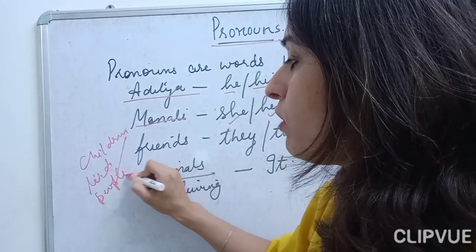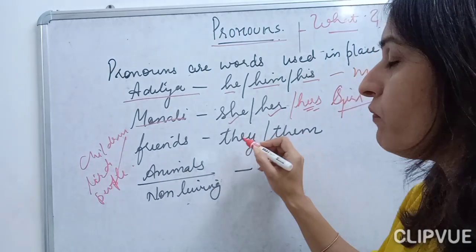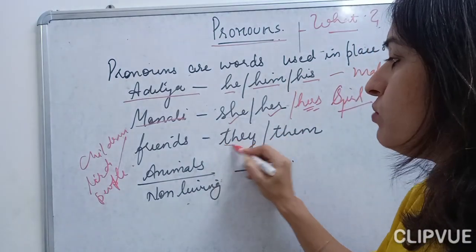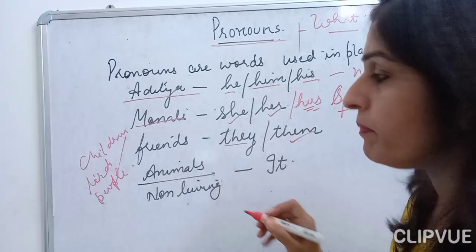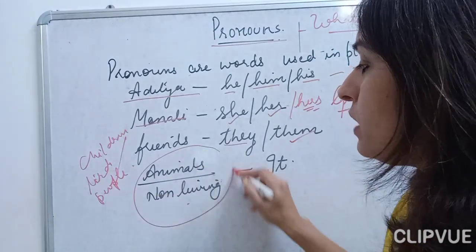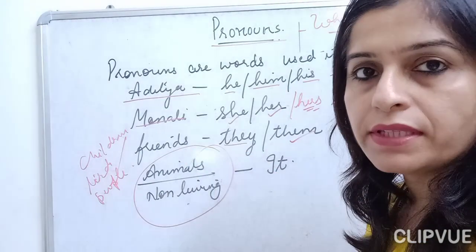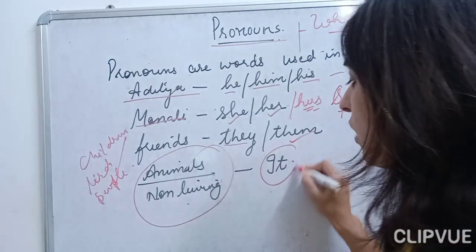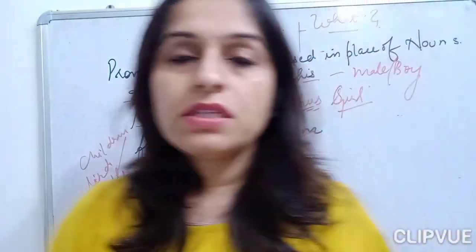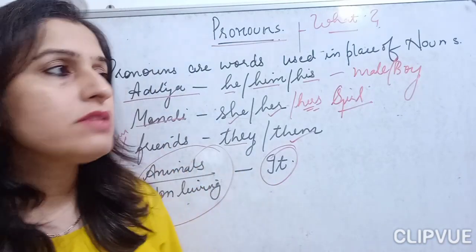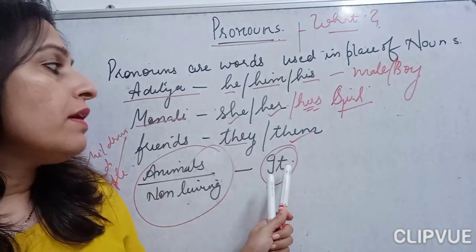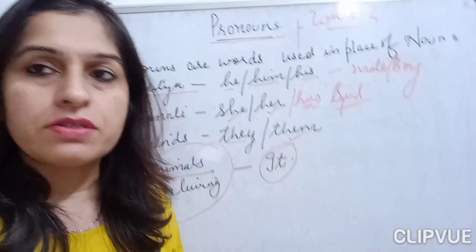When we are talking about a group of people, which pronoun do we use? They or them. And when we are talking about animals or non-living things, we use the pronoun it to indicate those nouns. To replace those nouns, we use the pronoun it.